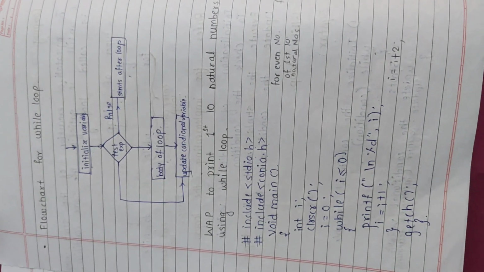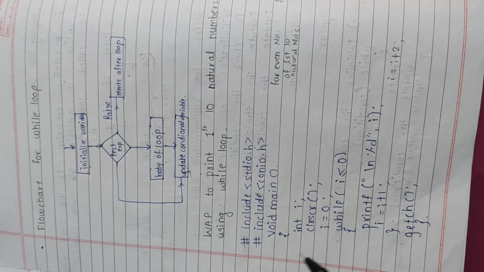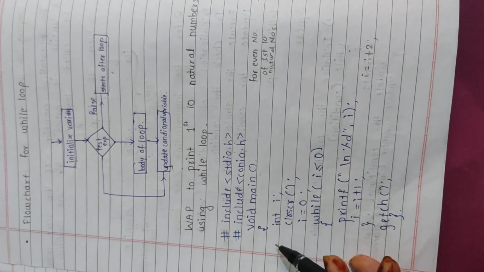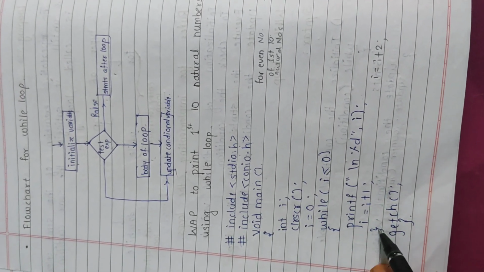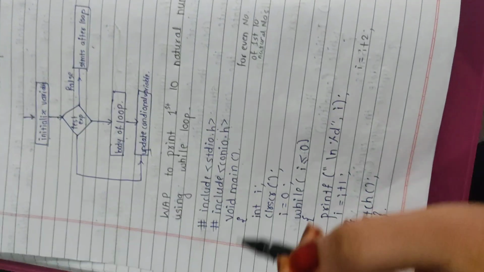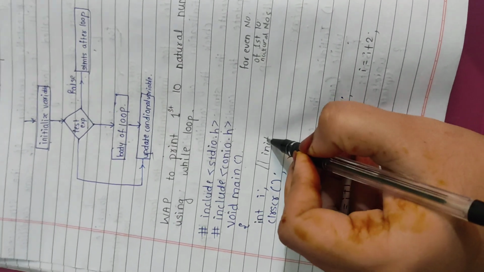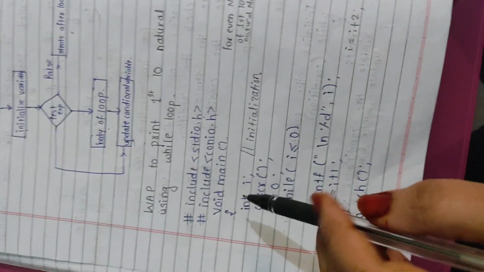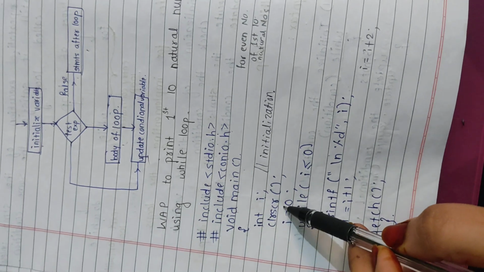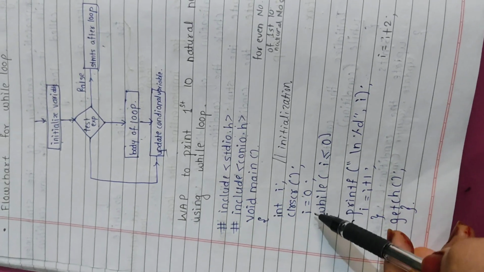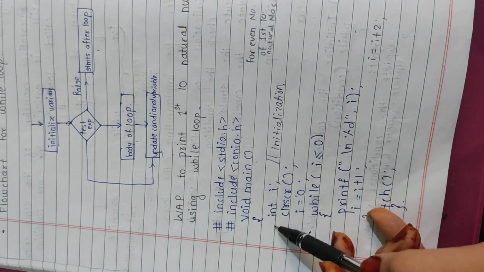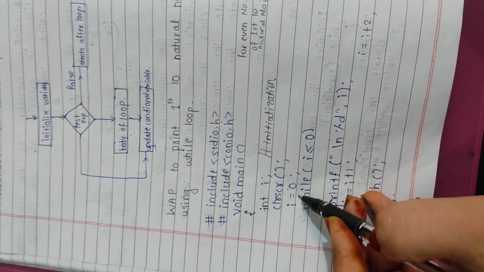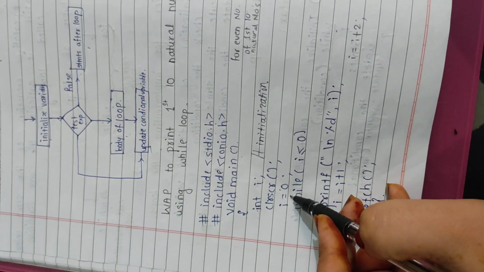In this, the clrscr and getch functions are included. Next, void main function and then curly braces. Then we enter the program. Here we initialize a conditional variable i, then we clear the screen with clrscr. Here we declare the conditional variable and initialize it, that is i = 0.